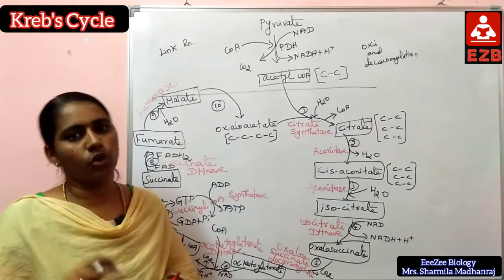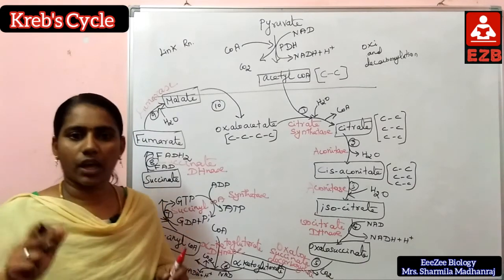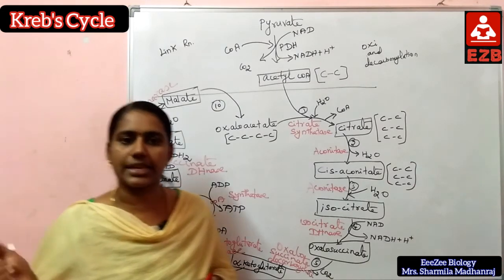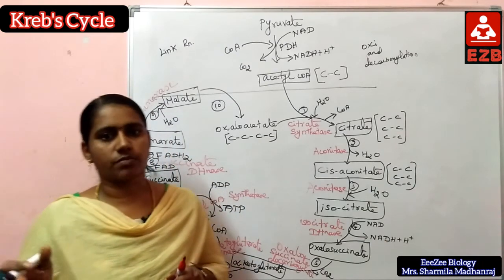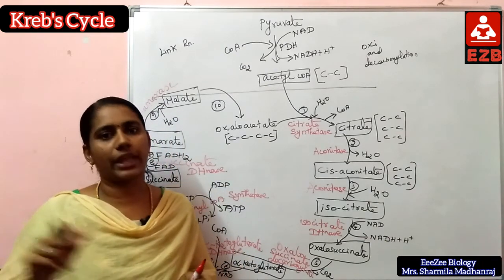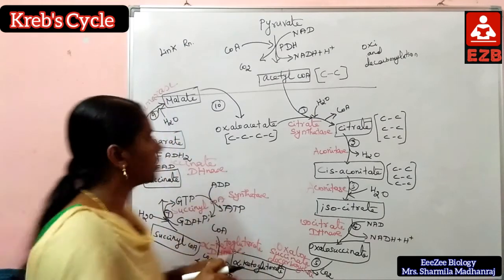Malate is converted to oxaloacetate with the help of the malate dehydrogenase enzyme. Here oxidation takes place, so NAD is converted to NADH plus hydrogen ions.